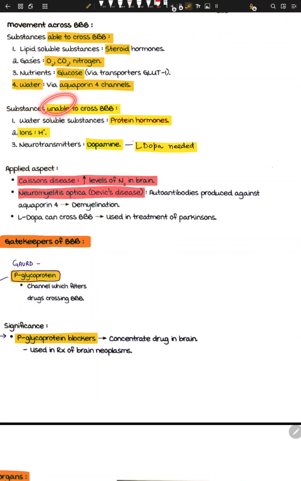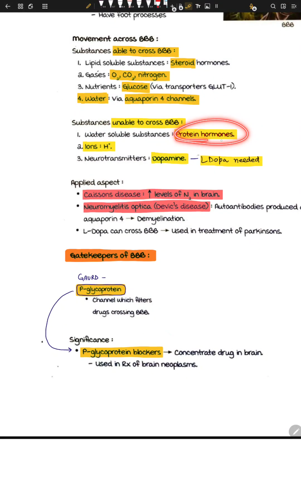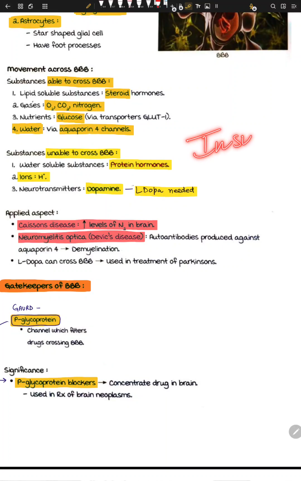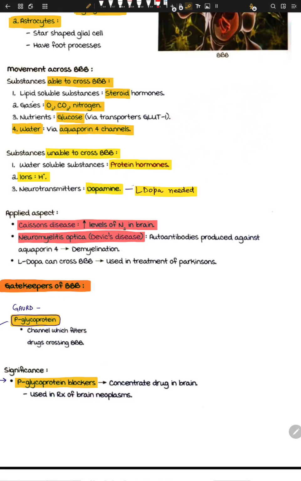Substances that are unable to cross, meaning substances that can be dangerous and mess you up, are first of all protein hormones. Protein hormones, I told you, are very big in structure, very huge. Protein hormones such as insulin, right? I think insulin is like a 51 amino acid chain, and there are a lot of other protein hormones that are like 81 amino acid chains, 52 amino acid chains. So these are really big hormones, really big anabolic or catabolic hormones, right? You want to make sure that they don't cross. So again, protein hormones cannot cross.